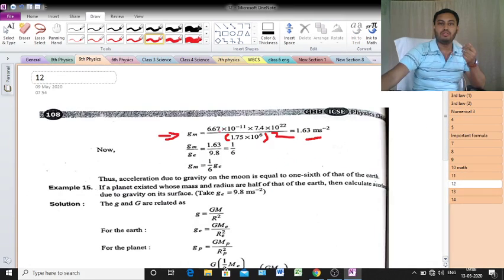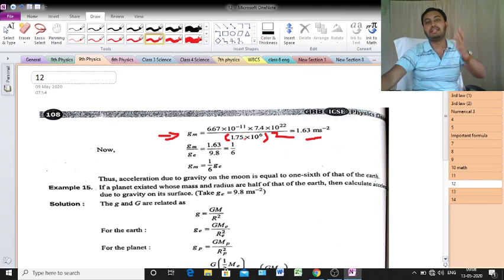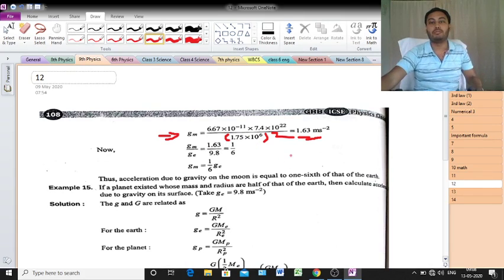So 6.67 into 10 to the power minus 11 into 7.4 into 10 to the power 22 divided by 1.75 into 10 to the power 6 whole square. The result will be 1.63 meter per second square. Just calculate this and you will understand. We can't solve this value here, so you yourself have to calculate it. If you have any doubt, you can ask me.